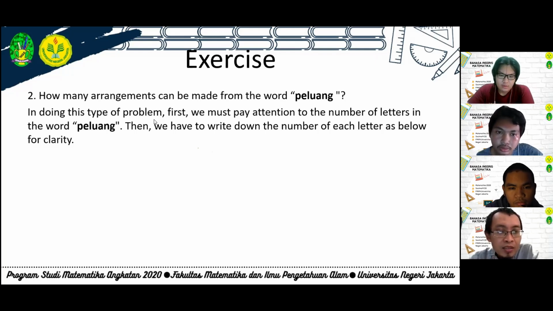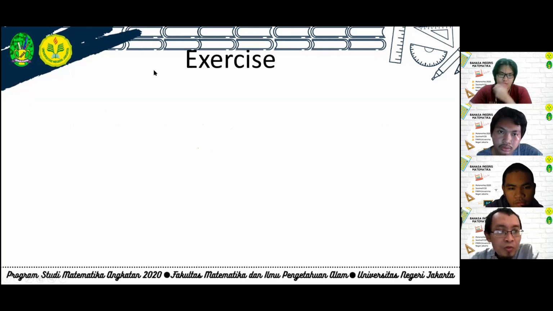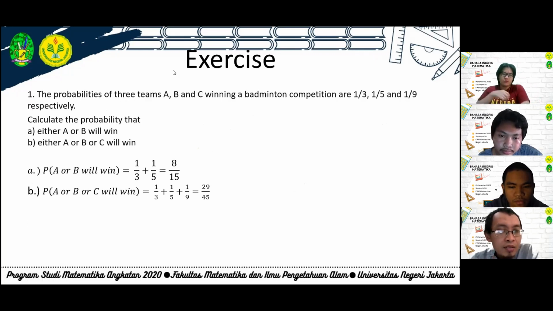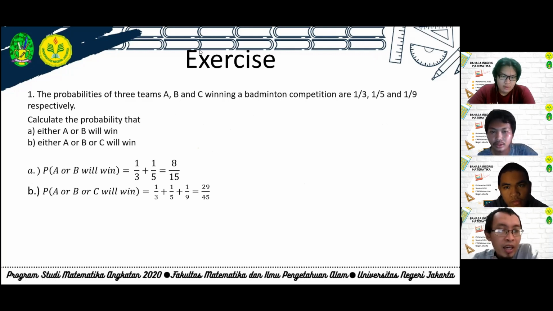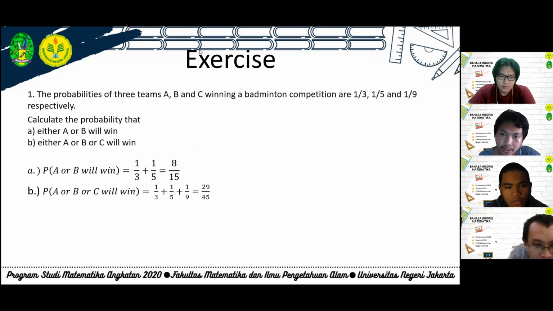I want to ask, if we calculate probability A and B will win, can we find the value? Yes, sir. We can. Which formula can we use?